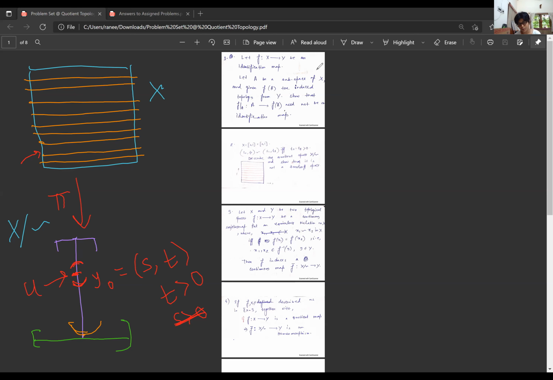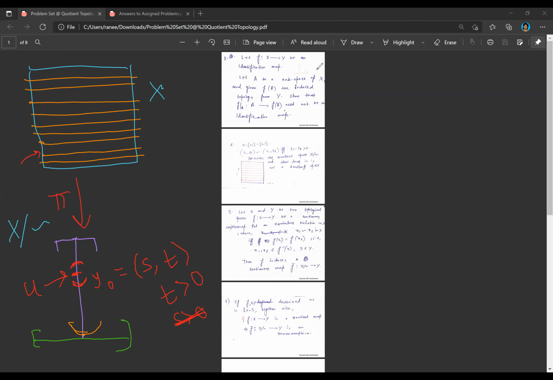But what are the pre-images of that point y naught under this map pi? Which points are...? Right, I see the point. So the pre-image of y naught is going to be the entire line of the form x comma y naught.